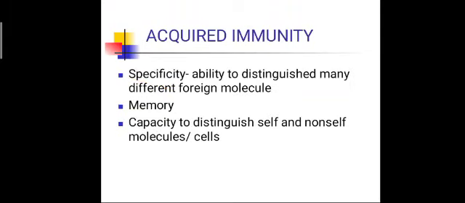It has the ability to distinguish many foreign molecules. It has memory cells, which learn from past infection, and the capacity to distinguish self and non-self molecules.